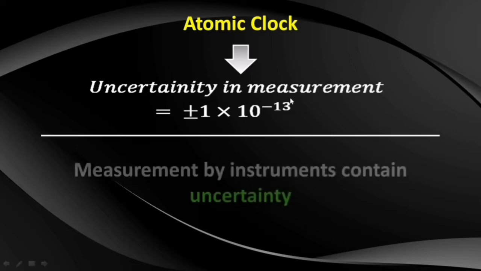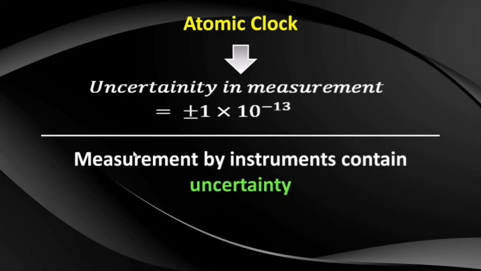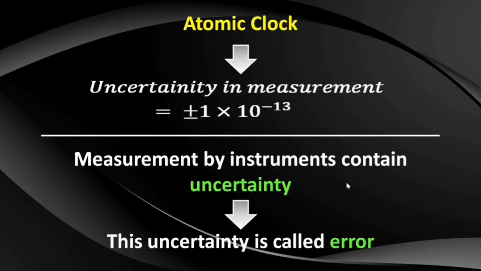What exactly is this uncertainty? Whenever we use an instrument to measure any physical quantity, there is going to be some uncertainty in our measurement, and this uncertainty is called an error. As humans, it is not possible for us to make exact measurements every time. Even when we measure the same quantity over and over again, we might get different results. This is because our measurements are not perfect, and there is always some error which gives rise to uncertainty in that particular measurement. And since we cannot make perfect measurements, our measurements can either be accurate or precise.